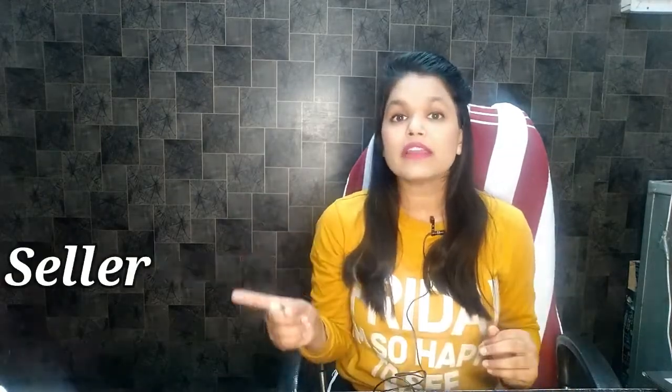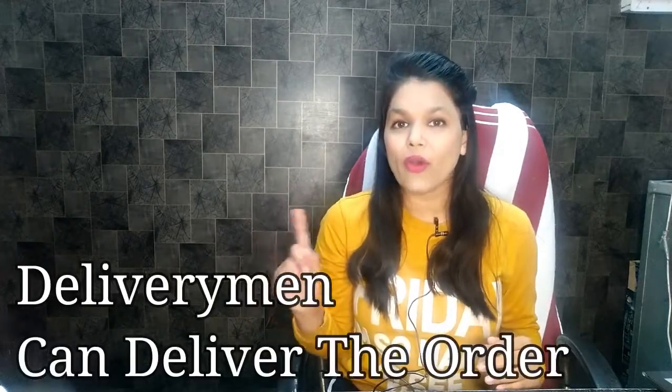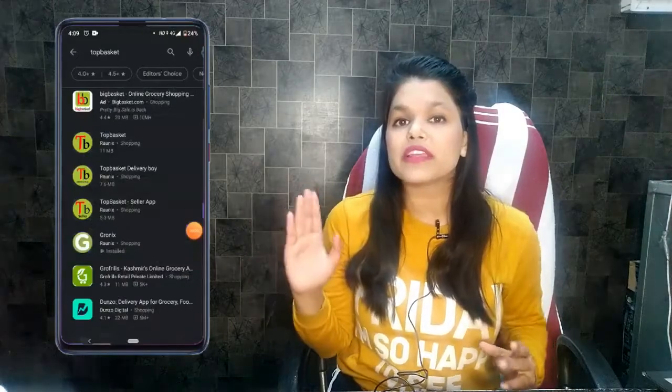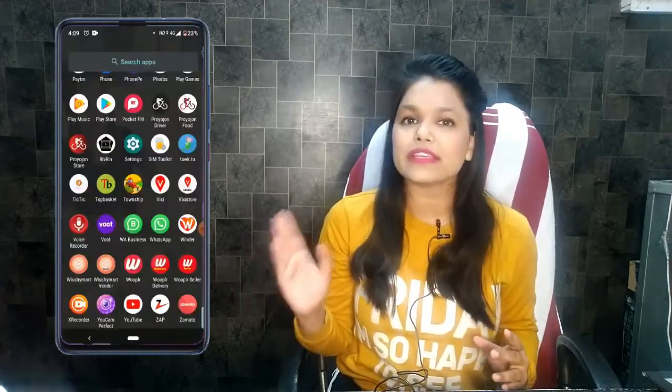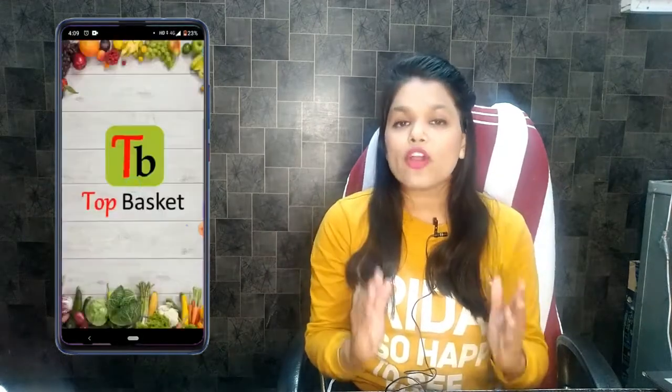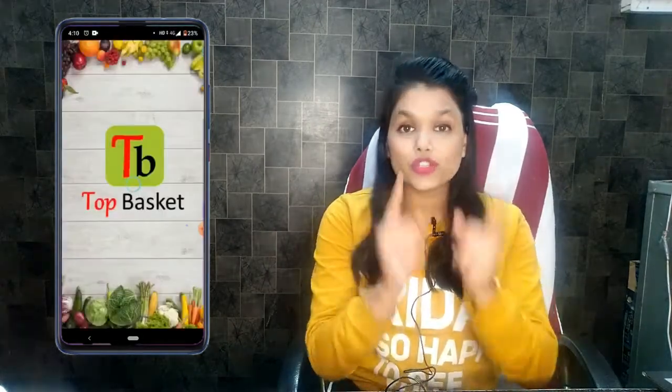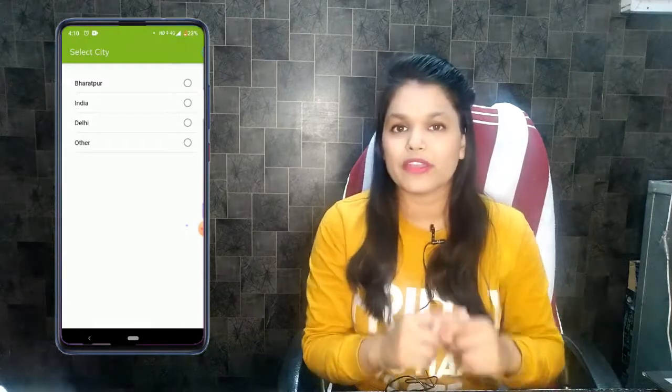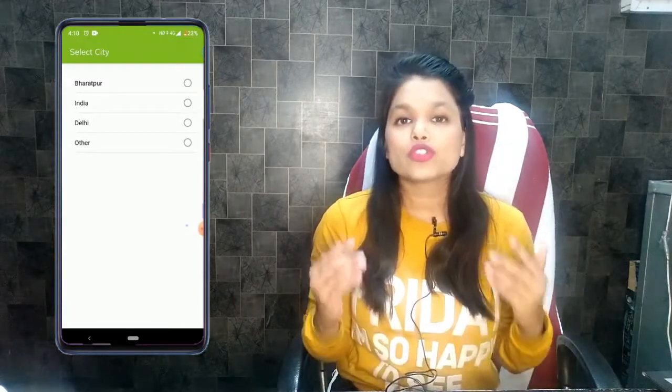So now let's understand how TopBasket app works, how customer can order, seller can accept and process the order, and how delivery man can deliver the order. And along with this, we are going to understand how admin can track the complete order. So when you download TopBasket customer app from Play Store, it looks like this. You click on it and it shows TopBasket branding, but when it is your app, it will show your brand name. And now choose location.